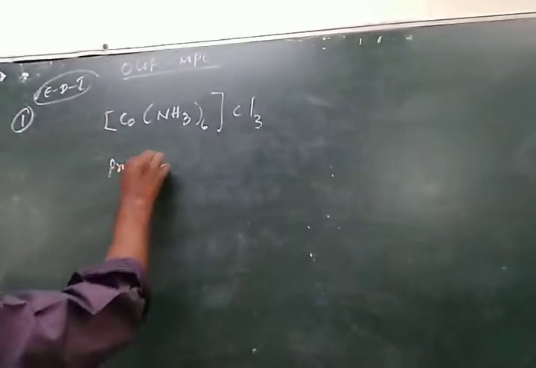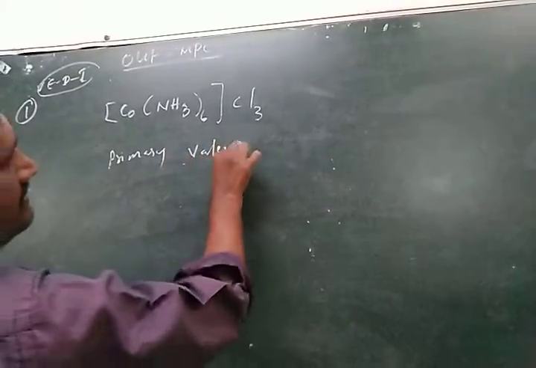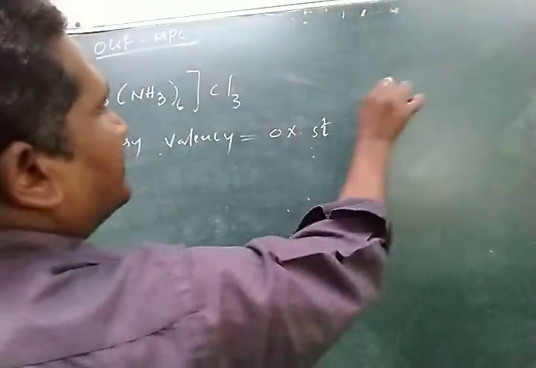Primary valency means it is equal to oxidation state.